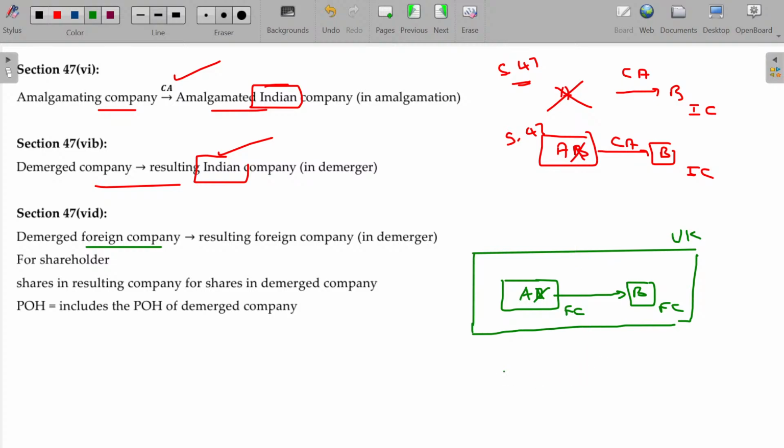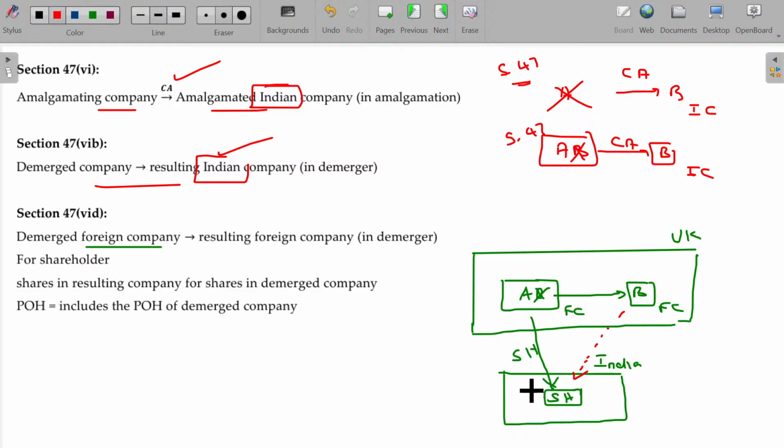Now, a shareholder from India who holds a share here, after the demerger, this shareholder gets a share from B also.